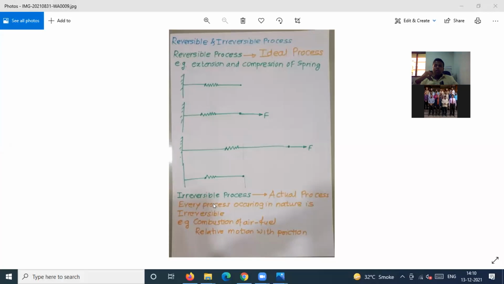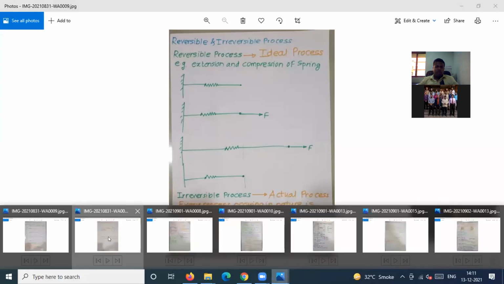You can minimize the friction, but you can't neglect the friction. So irreversible process. Is that okay to all of you? Yes. Okay, so now let us move to the next point.